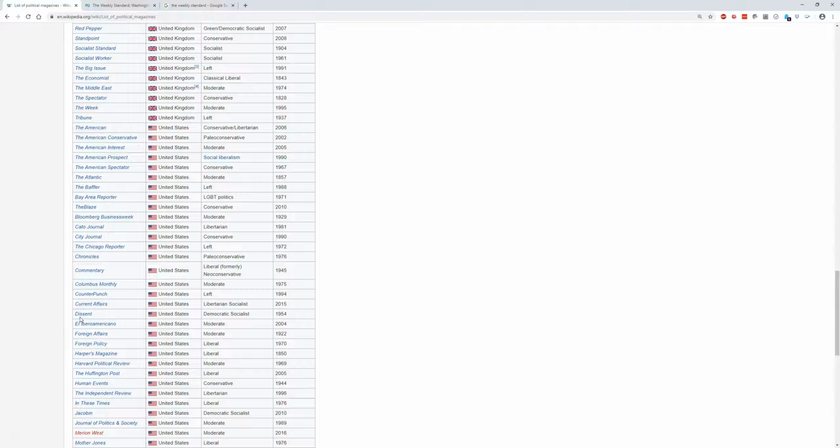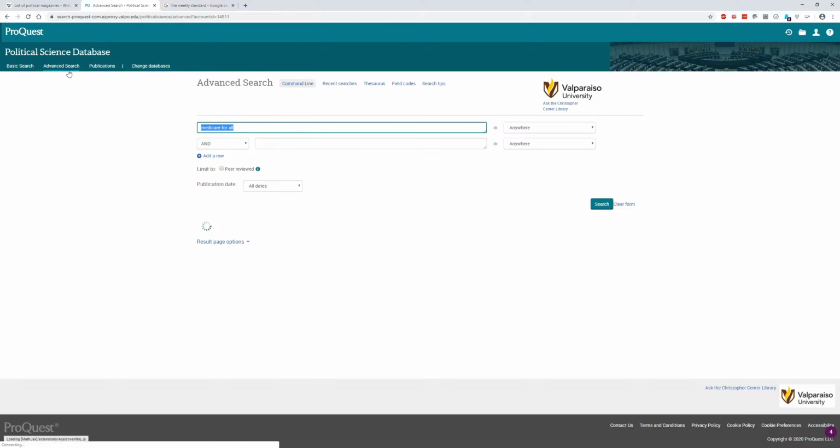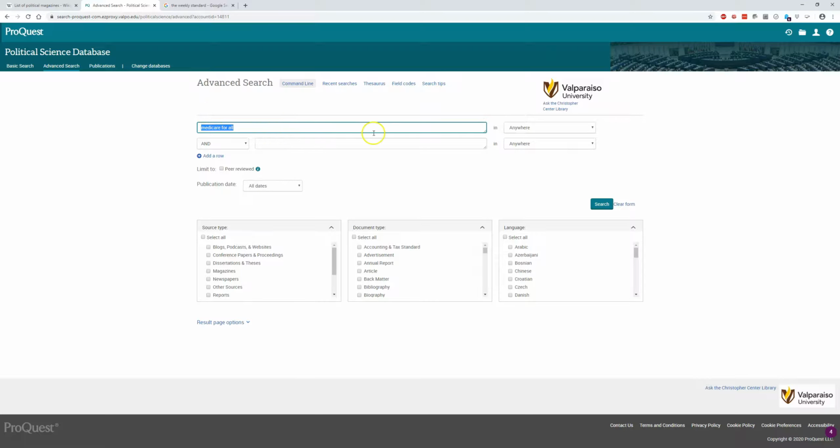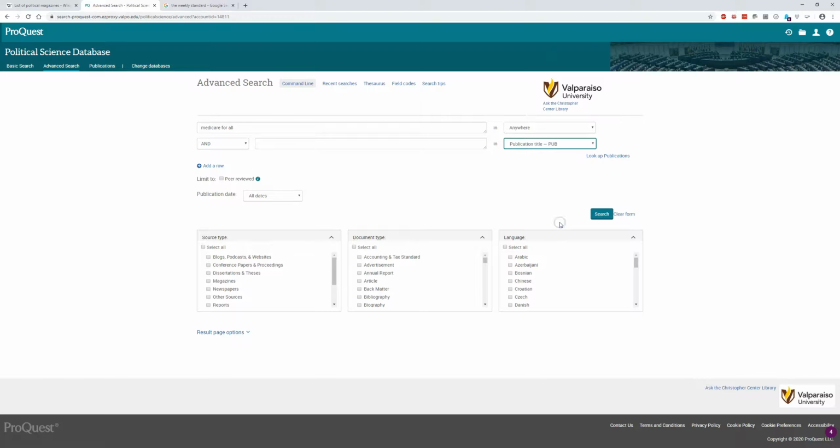I can take that and go back to my political science database search. I'm going to go to advanced search. I'm going to leave my keywords here, but I'm going to go to the far right box and search for a specific publication title. Here I'm going to type that title. So let's try Dissent there.